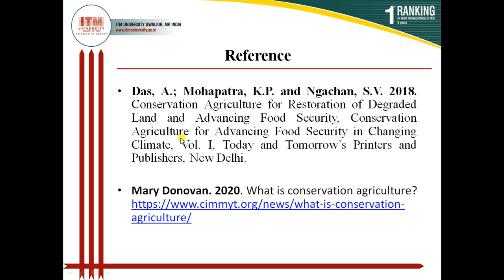This book was published in 2018 by Today and Tomorrow's Printers and Publishers, New Delhi, written by Das et al. And another article you can go through, what is conservation agriculture. Through this website you can read what conservation agriculture is.